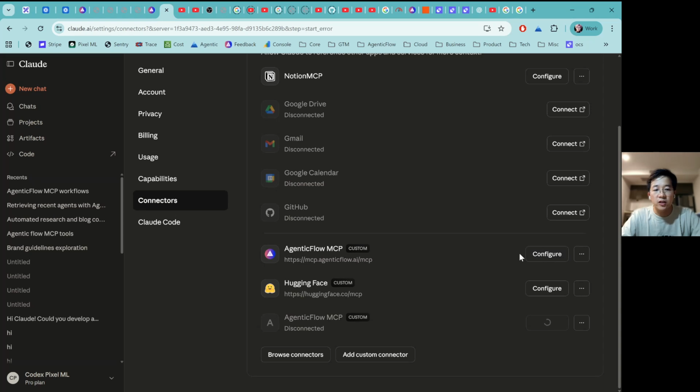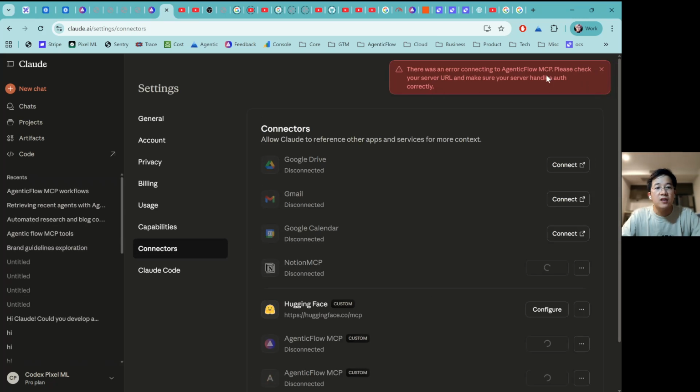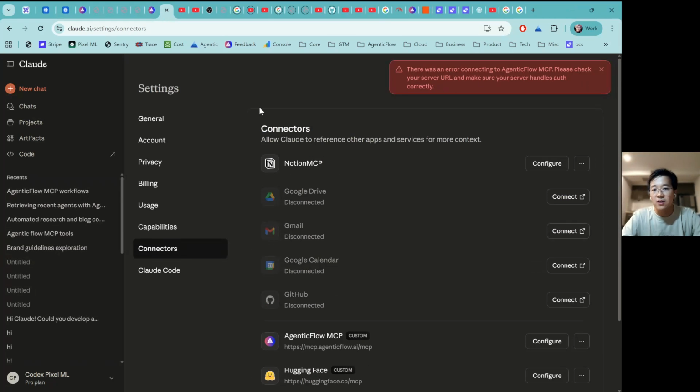Yeah, because this AgenticFlow MCP I already configured. So the second one I just created, it's going to show a Connect button, and I click Connect on this part. Because it is already connected successfully, that is not something that we can do on this part anymore. But basically, if you follow our instructions, you should be able to do it. We have very comprehensive documentation on this already.